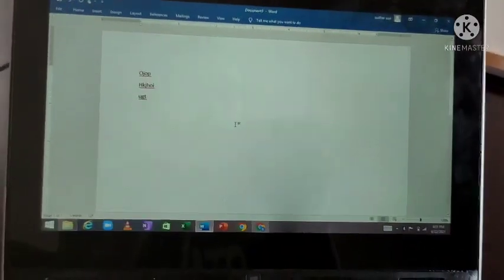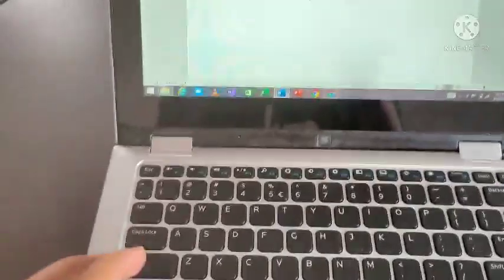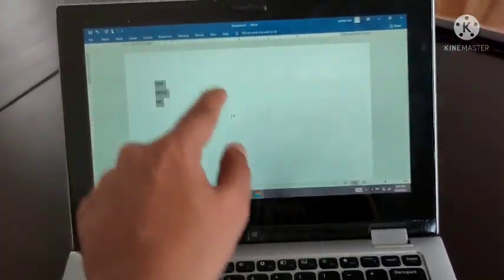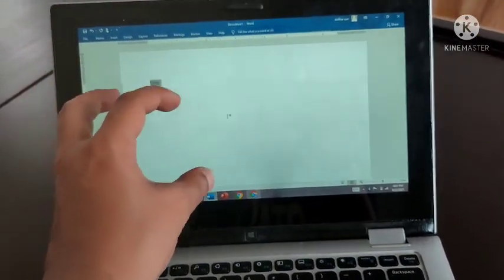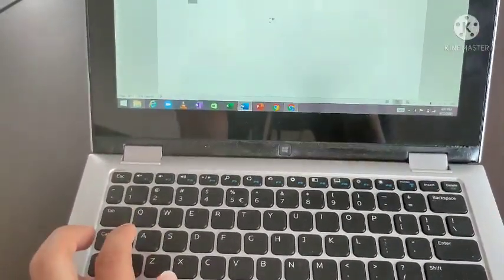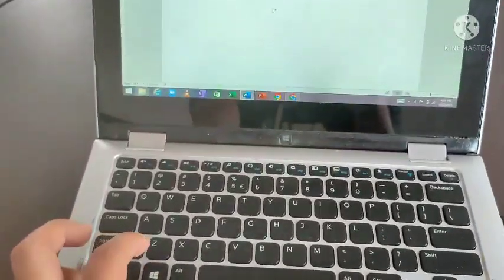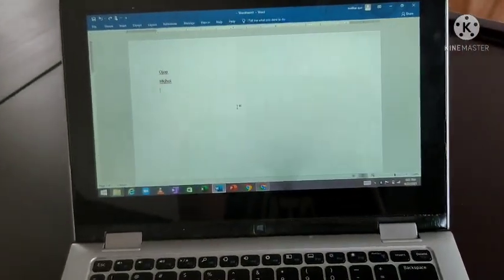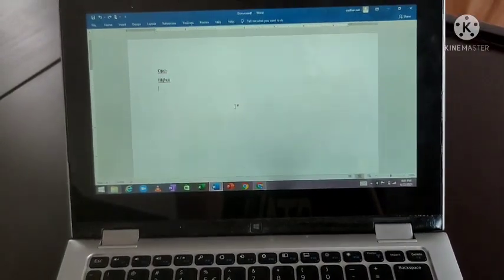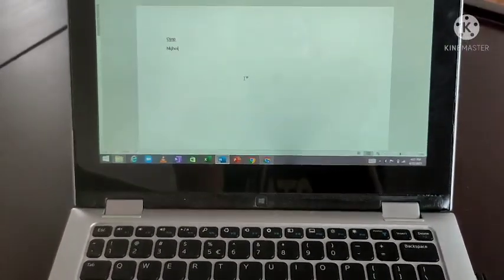Wait. See, this is a Word file. Okay. Now what happens if I press control plus A? Whatever data is written in this Word file, everything will be selected. So control plus A means select all, select everything that is there in the document. Okay, like that. Control plus Z means the last process I did will be undone. Undo the last process that was done, that is control Z.